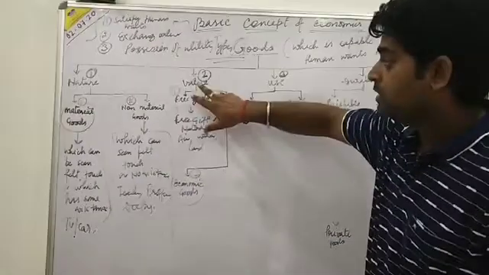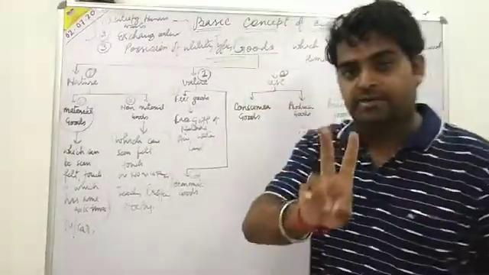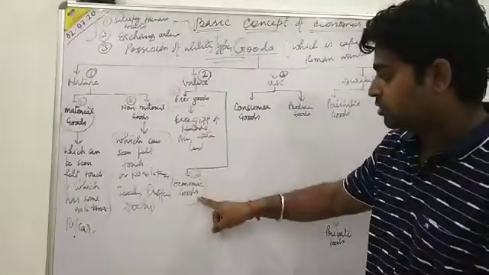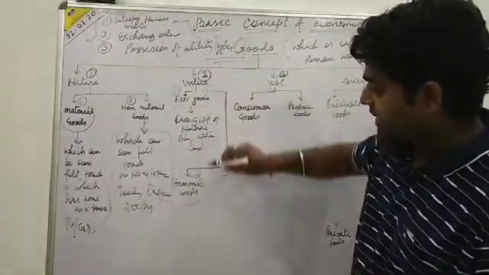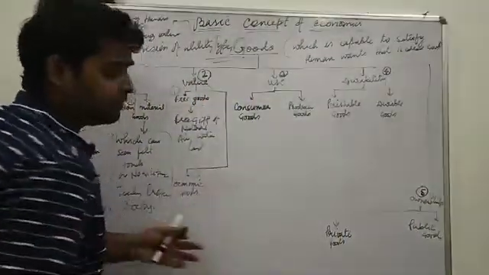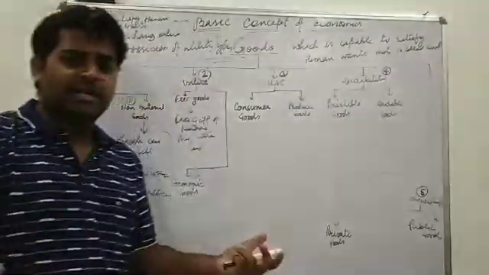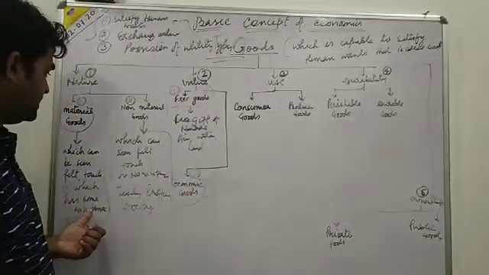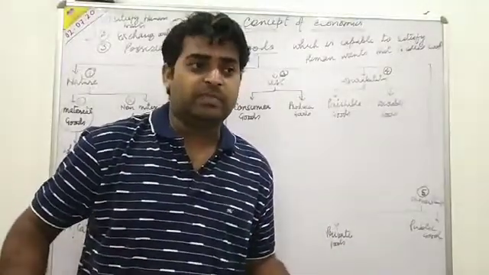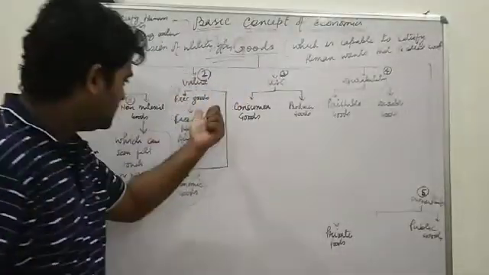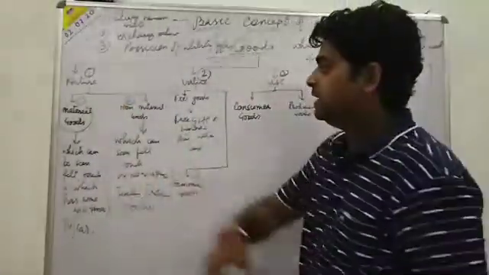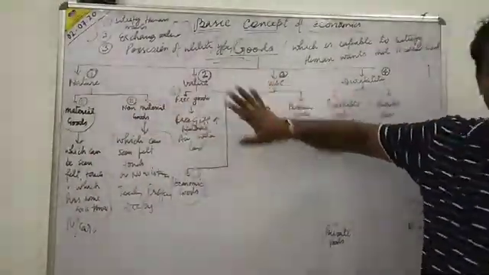Very good. So on the basis of value, we can classify the goods in two types: free goods and economic goods. First, I have written here, and second I have written here. Economic goods have some value, like any type of material goods, like TV, car, any type of mobile phones. What are these? Economic goods. We are paying for that. So the basis of nature and the basis of value is clear.